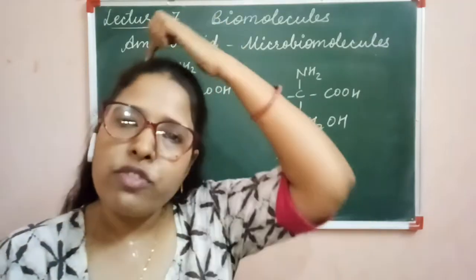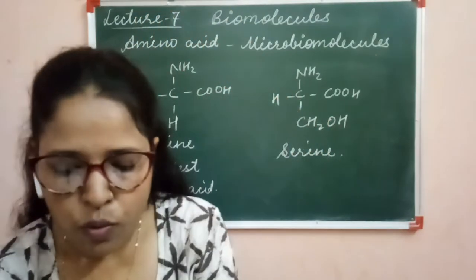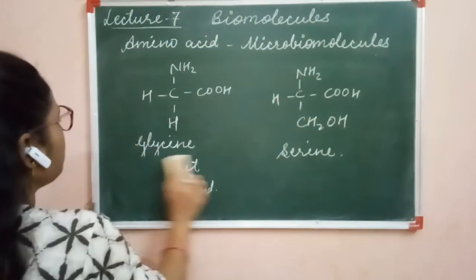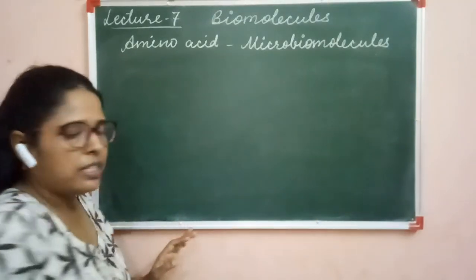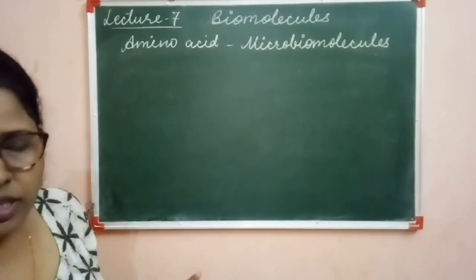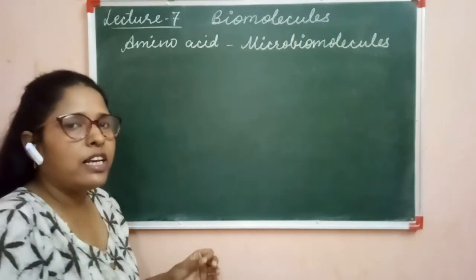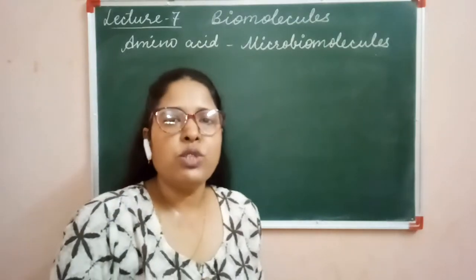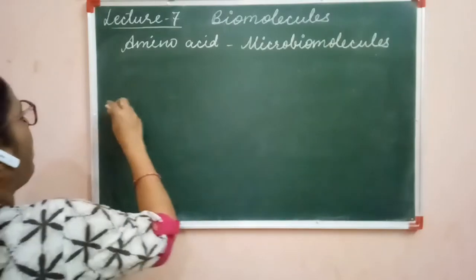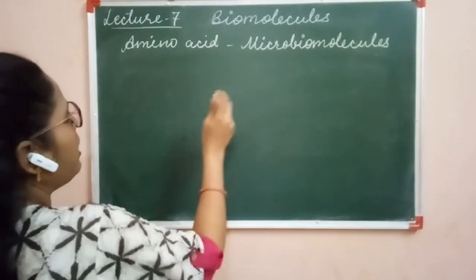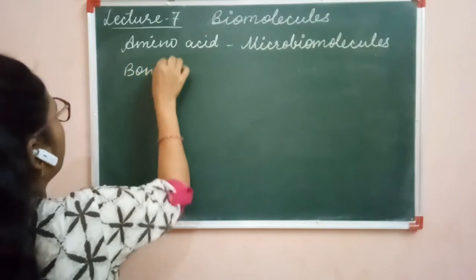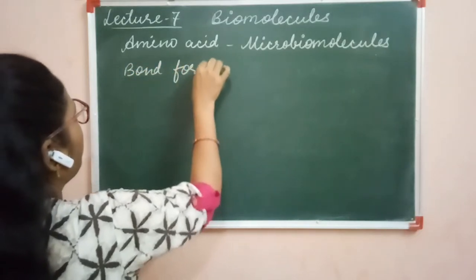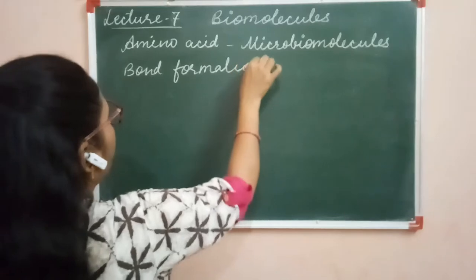How does the formation of this bond take place? In carbohydrates we saw glycosidic bonds, and in amino acids, peptide bonds. Now, the process of bond formation.